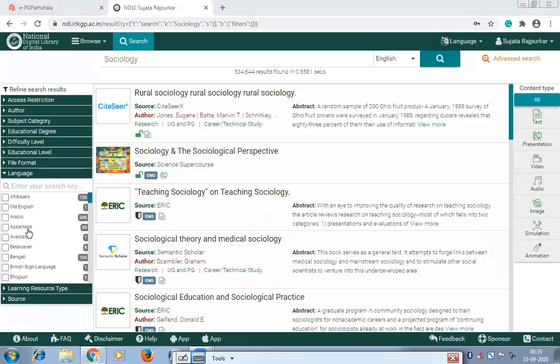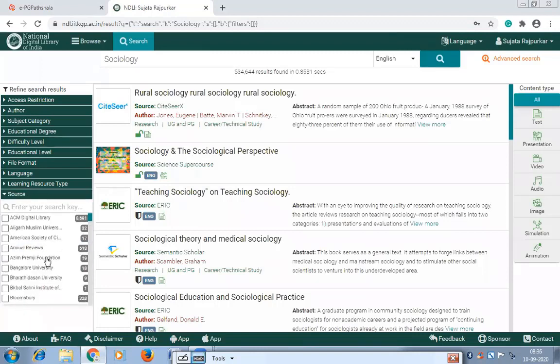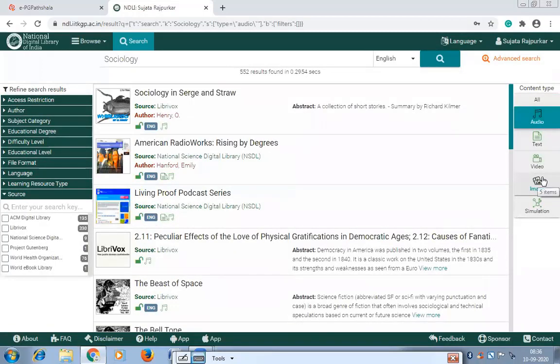You can see here Assamese, Bengali, Bhojpuri. Then learning resource type, where you can select if you want audiobooks only, booklet, book review, case study, whatever material you want, you can select here. And these are the sources of who uploaded material in this digital library. Okay, so first we'll refine our search by the content type. We'll select only audiobooks. Let's see what will happen. These are the audiobooks. Just click on the title.